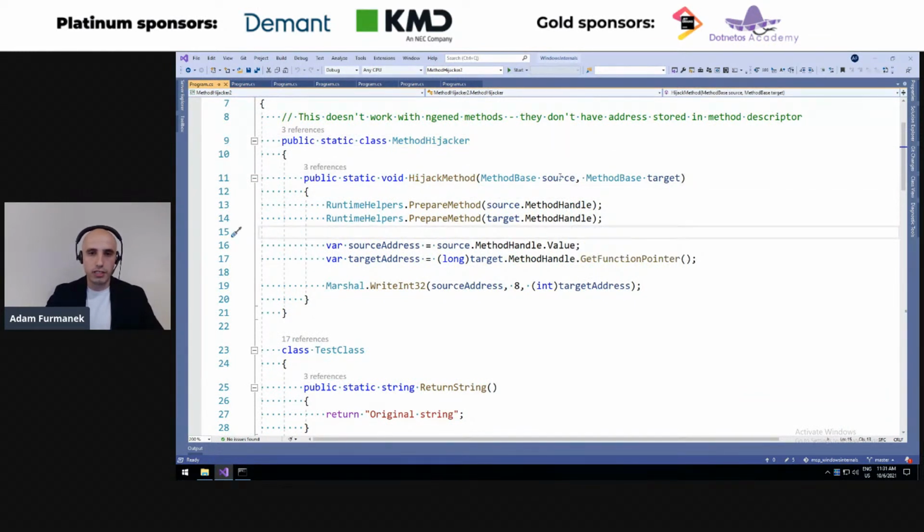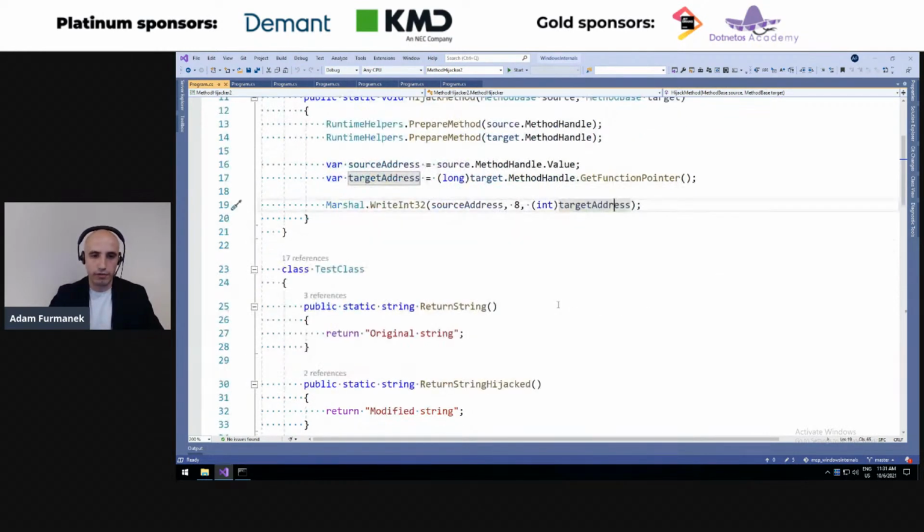We get the pointer to the source method and to the target, and we compile them again. But now we get the method descriptor of the original method, and we modify this method descriptor to point to a different method. The method descriptor holds its function pointer 8 bytes from the beginning, and we override this pointer to point to the target method.